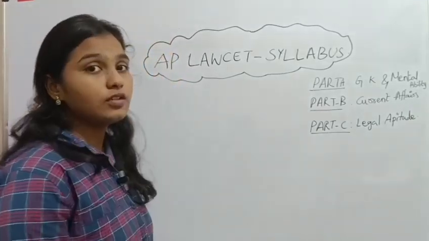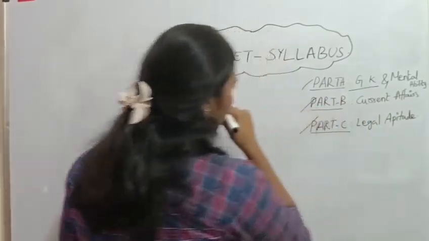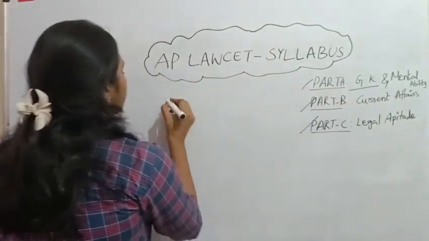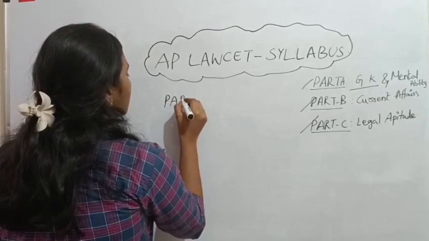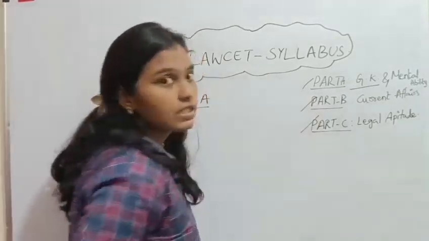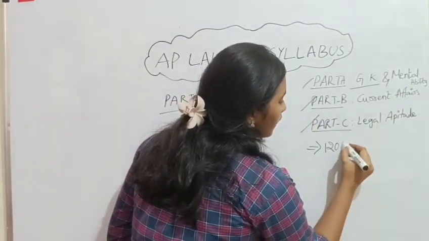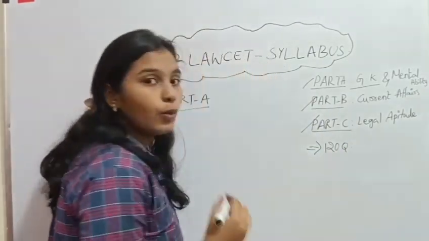So actually in that video we discussed just the topics of the LAWCET examination. So first one, part A. Before discussing the syllabus, we need to know there will be 120 questions for 120 marks.